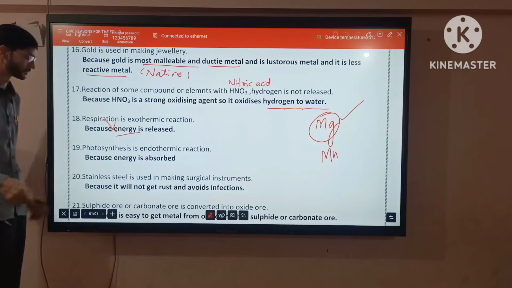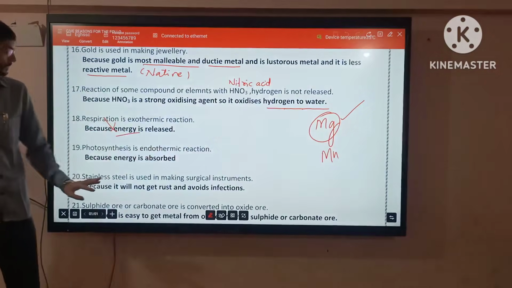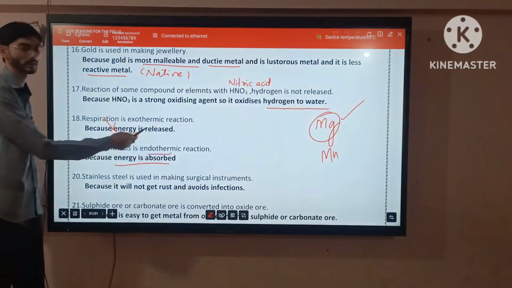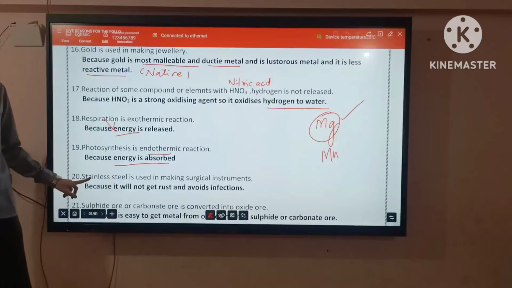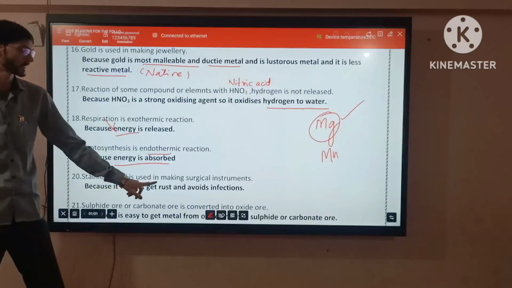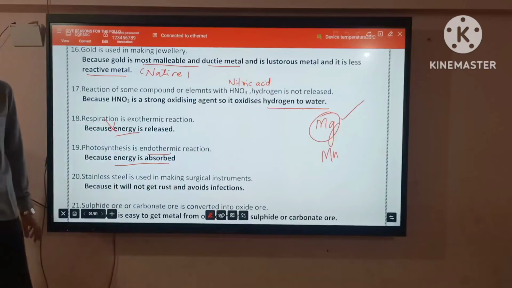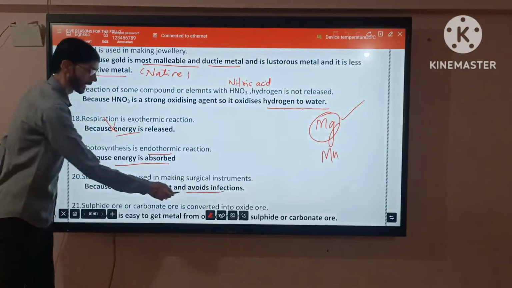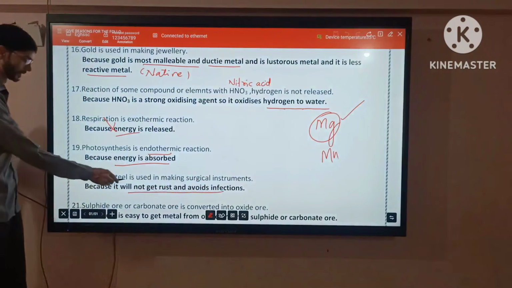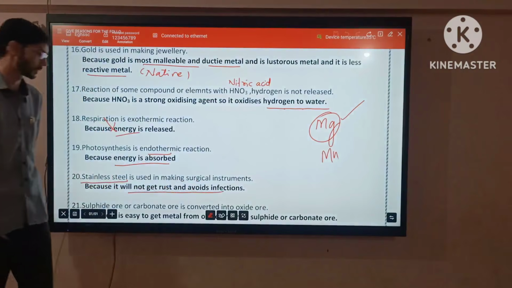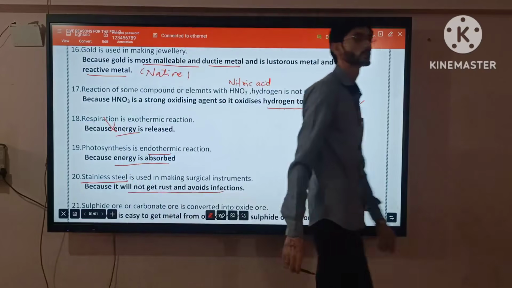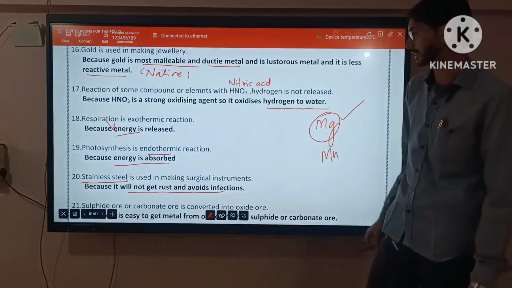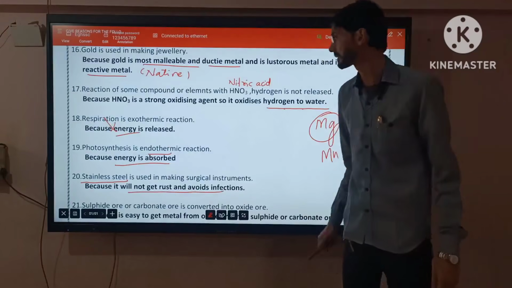Our answer is just: photosynthesis is an endothermic reaction because energy is absorbed. It means the meaning of an endothermic reaction. Now, stainless steel is used in making surgical instruments because it will not get rusted and avoids infection. Okay, just: stainless steel is used in making surgical instruments in hospitals because it will not get rust and avoids infections.